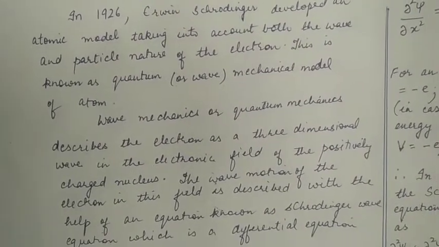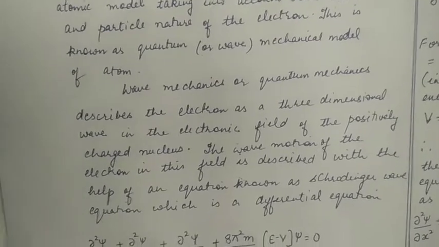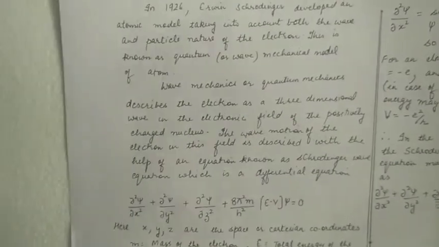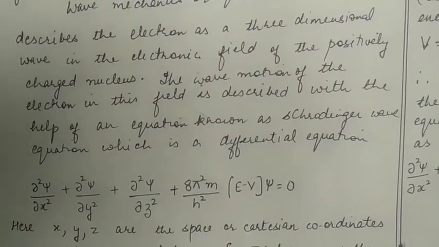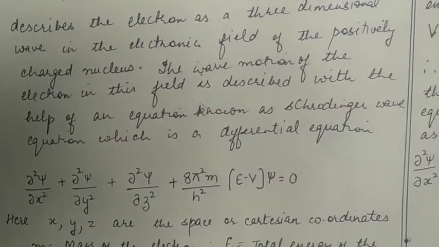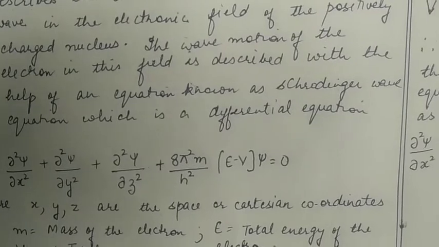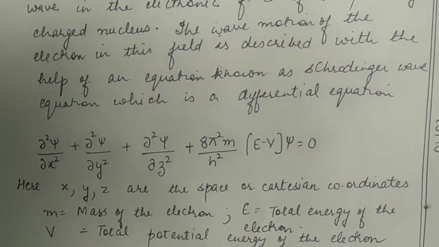Wave mechanics or quantum mechanics describes the electron as a three-dimensional wave in the electronic field of the positively charged nucleus. The wave motion of the electron in this field is described with the help of an equation known as Schrödinger wave equation, which is a differential equation.